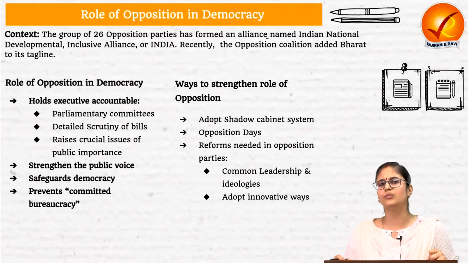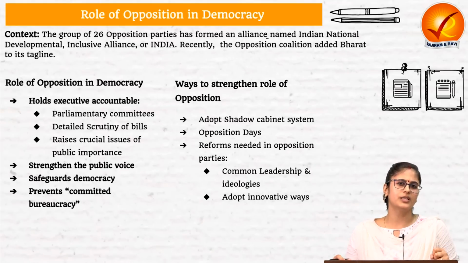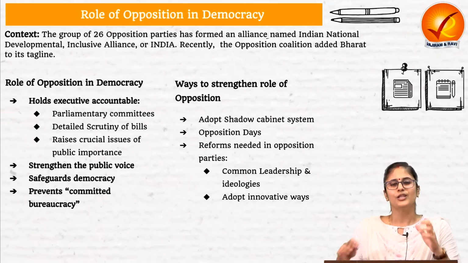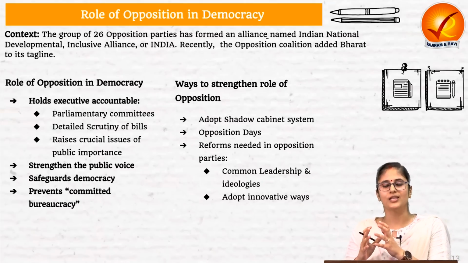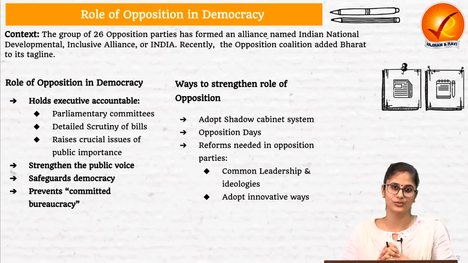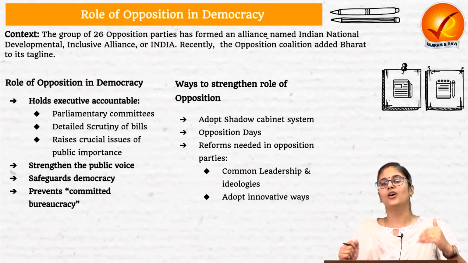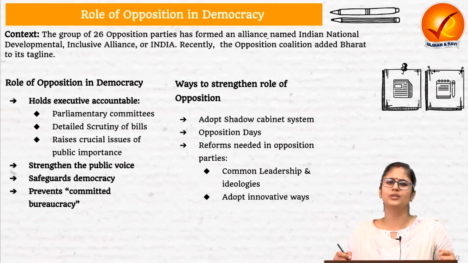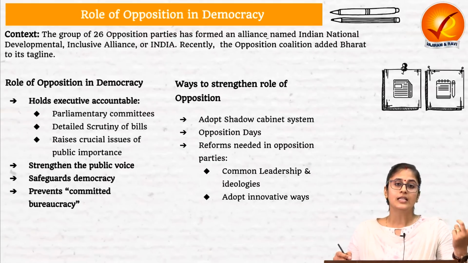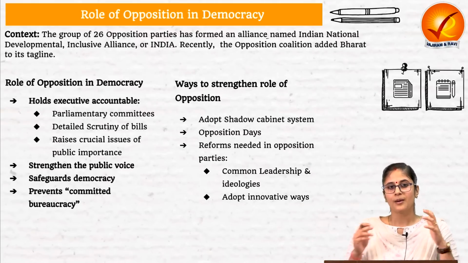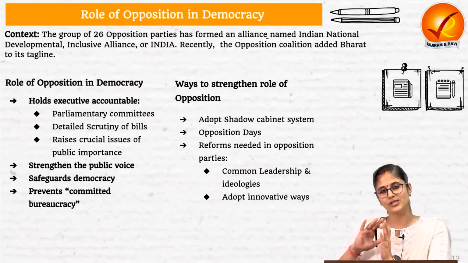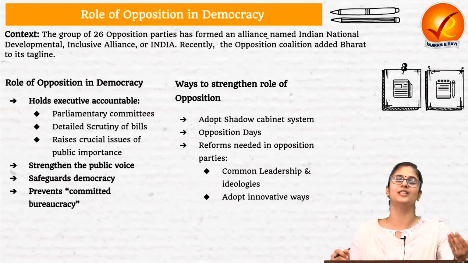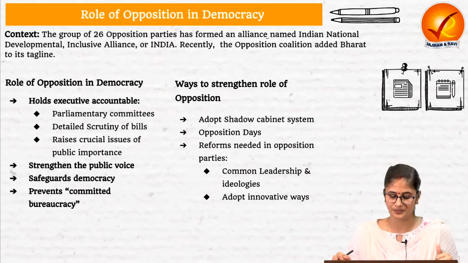But what we are currently witnessing in India is, since the opposition political party lacks the requisite numbers, the ruling political party is not allowing the opposition political party to raise certain issues. For example, it did not allow the opposition political party to raise the Pegasus issue, to raise the Adani-Hindenburg issue, and currently also, although the opposition political parties are saying that they are going to raise a lot of issues like Manipur violence, like the train accident in Odisha, etc., the ruling government is basically planning to sideline the opposition political party by raising the issue of poll violence in West Bengal.